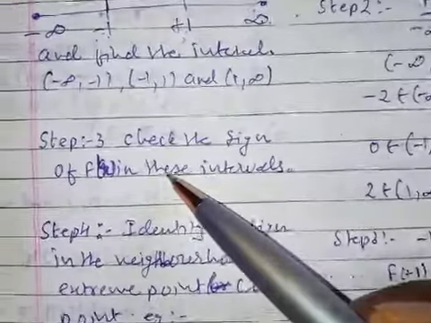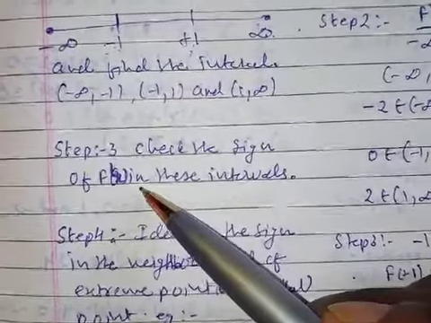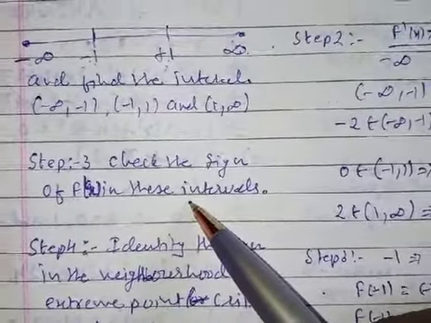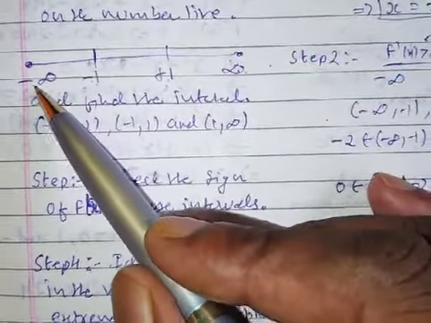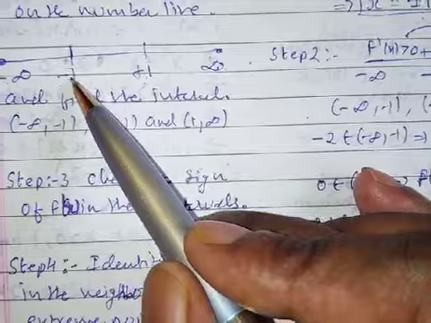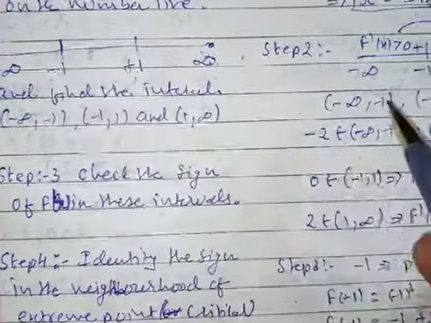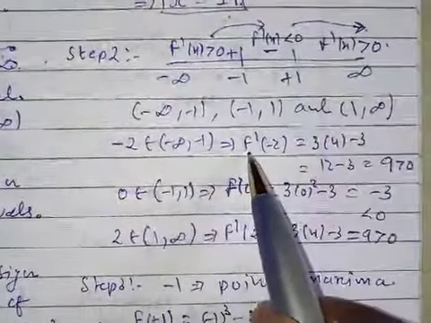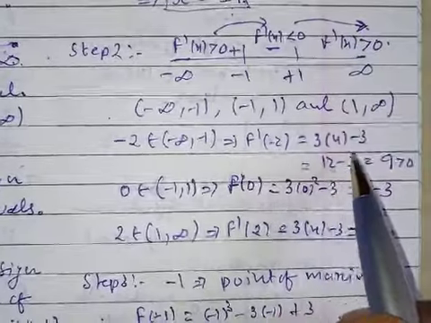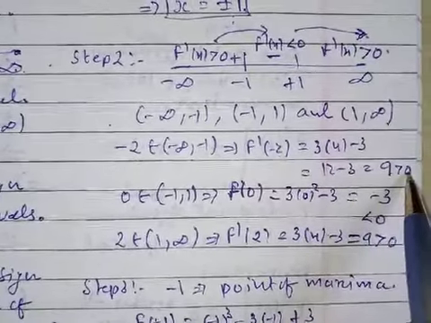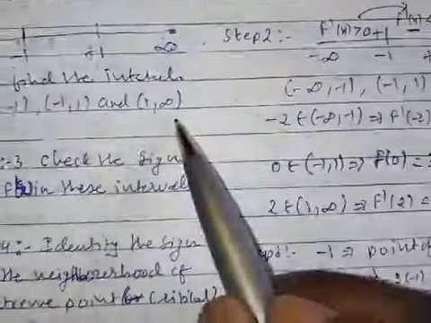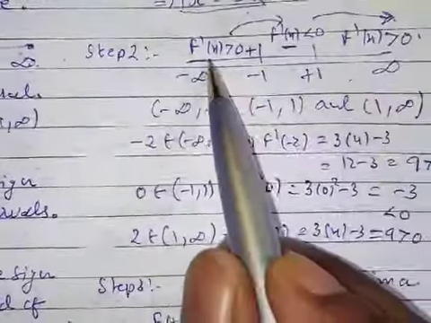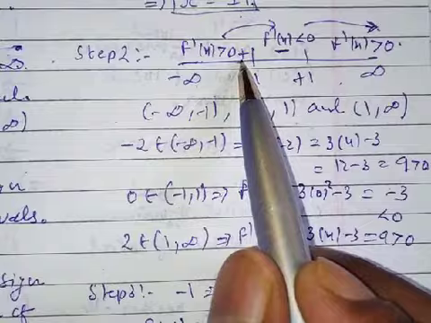Third step is to check the sign of f dash of x in this interval. Substitute any one value in between here. Minus infinity to minus 1, say take minus 2 for example. You got f dash of minus 2 is equal to 9, greater than 0. So it is greater than 0. First make the interval, then select the interval and check the value in between the interval.